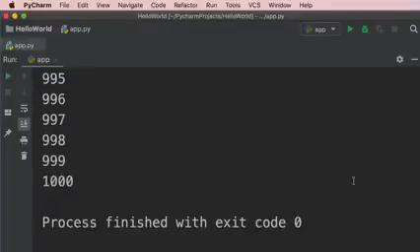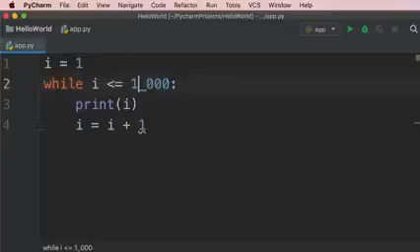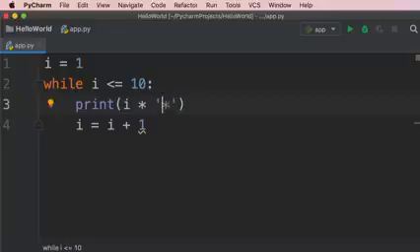Okay. Now let me show you something really cool. So I'm going to change this to 10. Now, instead of printing i, I want to print an expression. So I'm going to multiply i by a string, an asterisk. Now, you might be confused here because earlier I told you that in Python, we cannot concatenate a number to a string. But here I'm using the multiplication operator. Well, this is different. We can multiply a number by a string, and this will repeat that string based on the value of that number. So if i is 1, we're going to see 1 asterisk. If i is 5, we're going to see 5 asterisks.